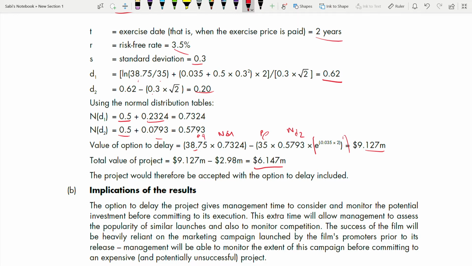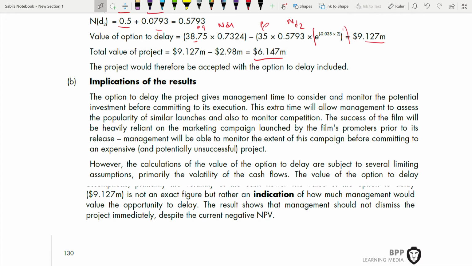Now we are going to say what are the implications of these results. The option to delay the project gives management time to consider and monitor the potential investment before committing to its execution. So option to delay is good because it gives management time to decide whether they want to commit or not. This extra time will allow management to assess the popularity of similar launches and also to monitor competition. Success of the film will be heavily reliant on the marketing campaign launched by the film's promoters prior to its release. Management will be able to monitor the extent of this campaign before committing to an expensive and potentially unsuccessful project.